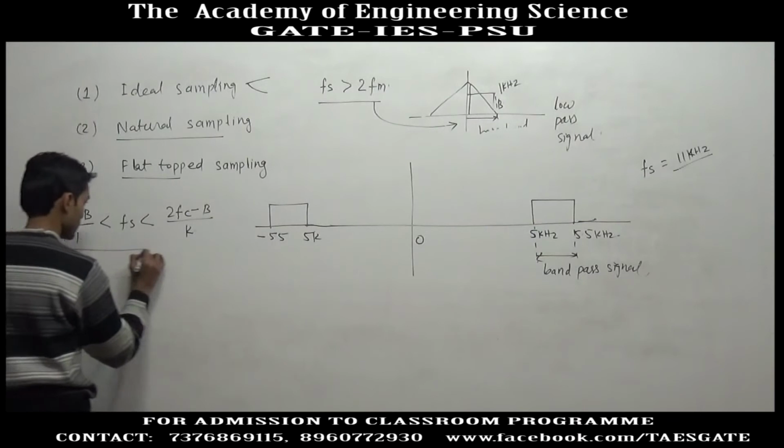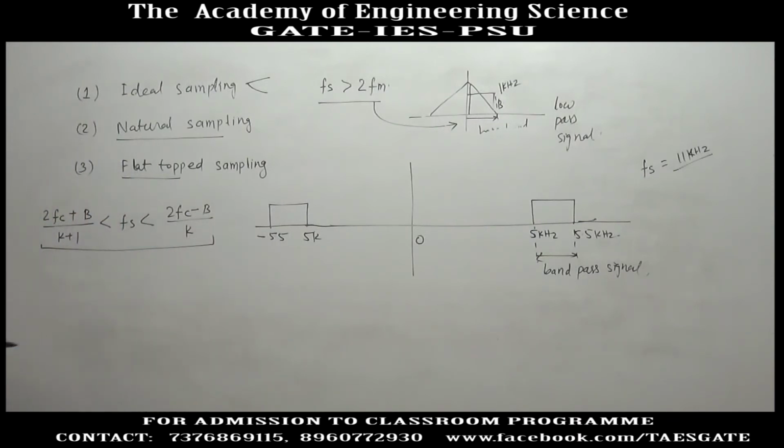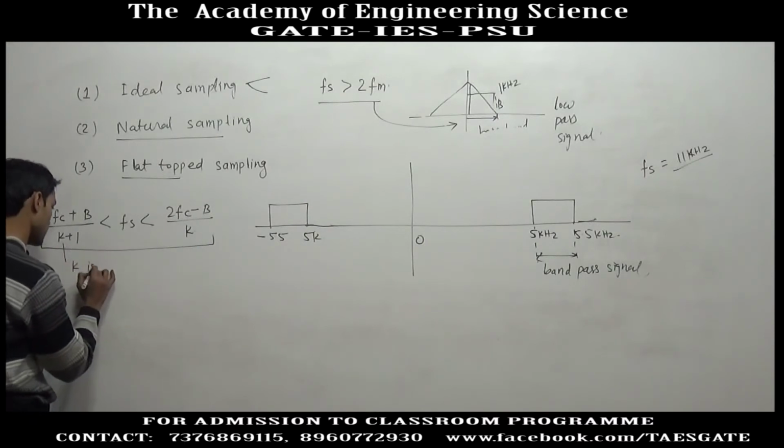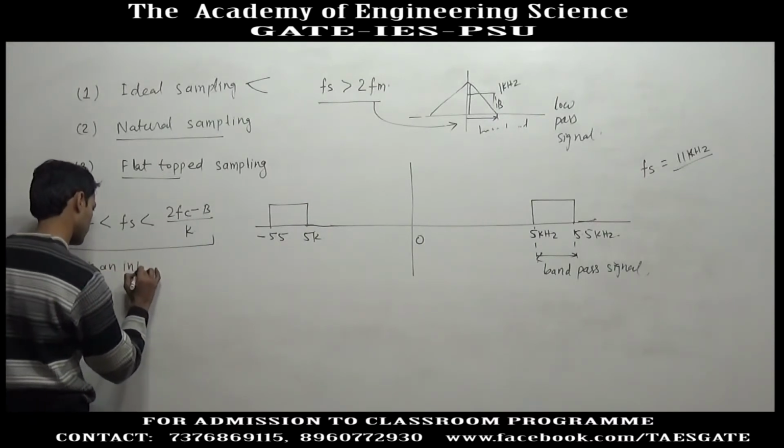The sampling frequency must lie in this range, where k is an integer.